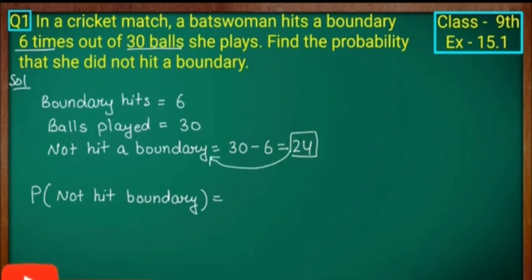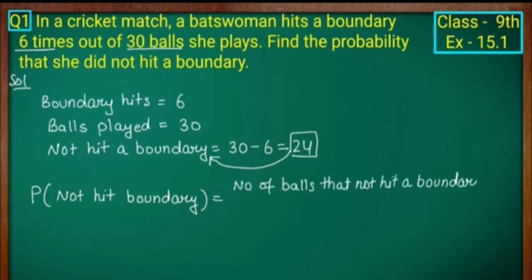Then the probability of not hitting a boundary, coming to the formula, is the number of balls not hit for a boundary upon the total number of balls she has played.